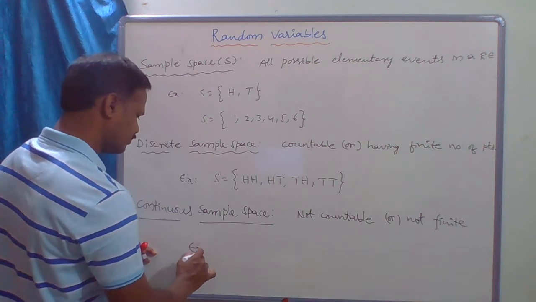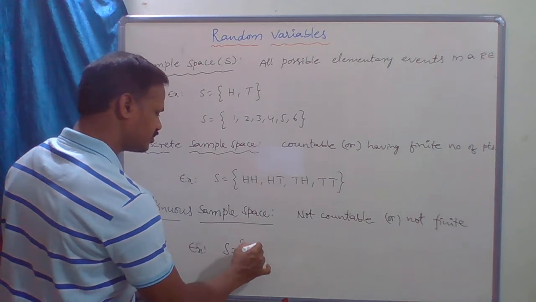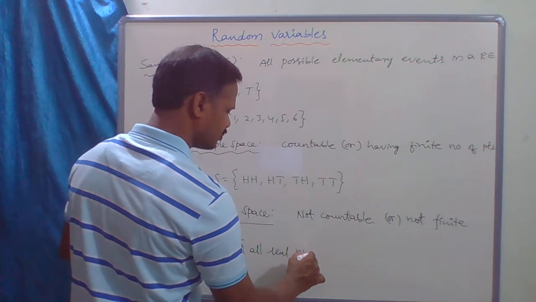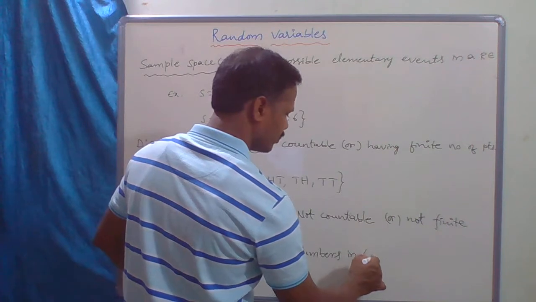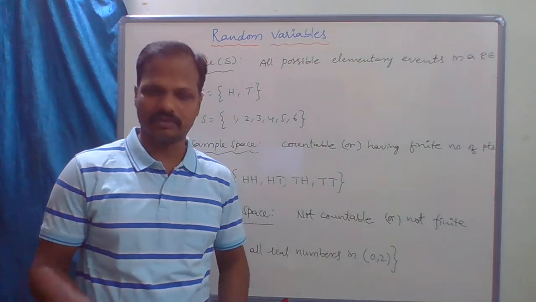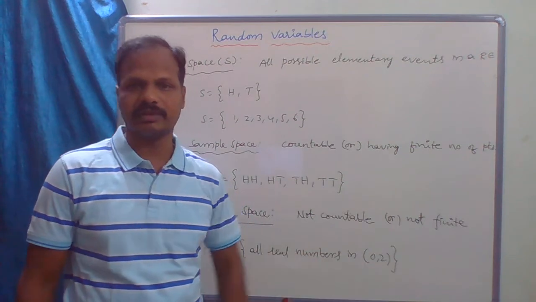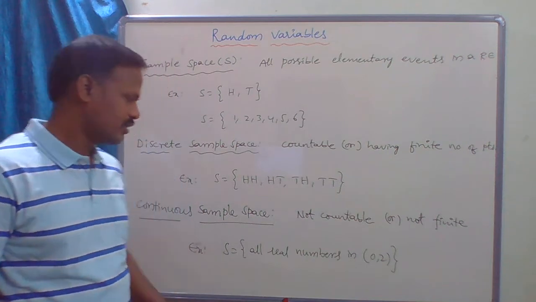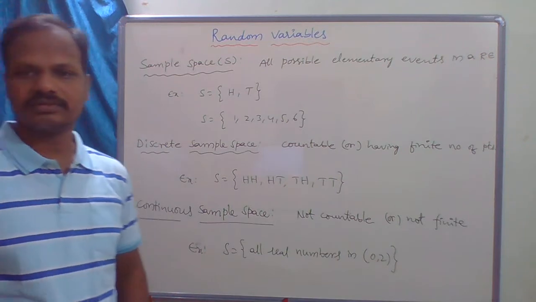For example, S equals the set of all real numbers in the open interval (0, 2). There are an infinite number of real numbers in the open interval (0, 2), so it is not countable and not finite. This type of sample space is called a continuous sample space. Clear?